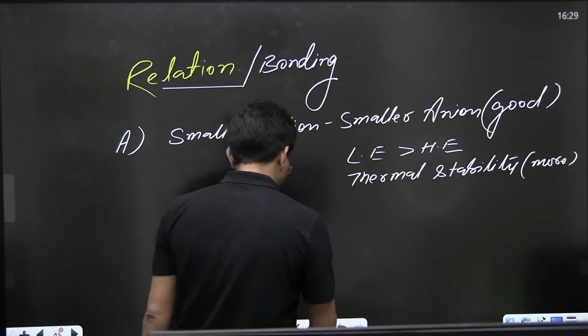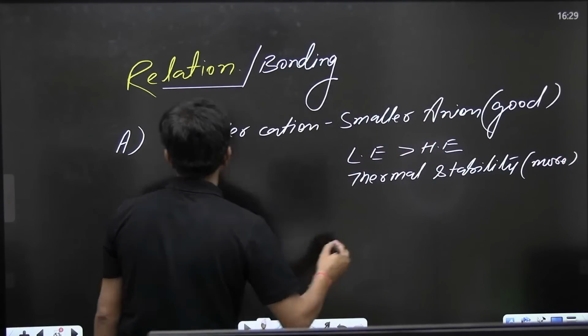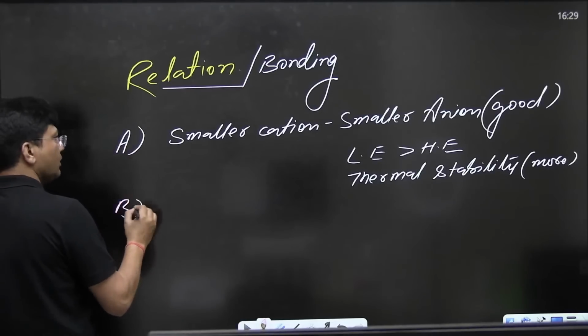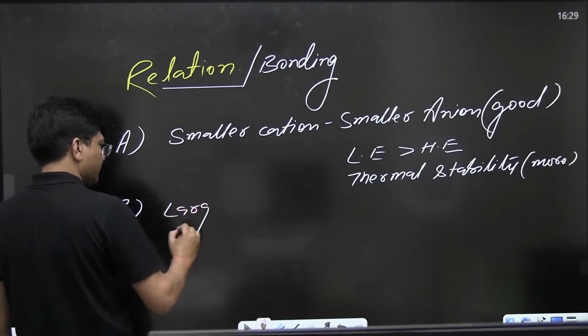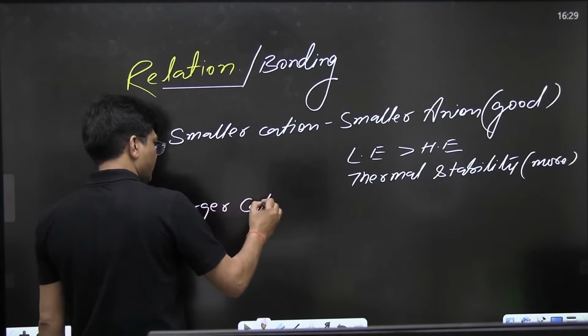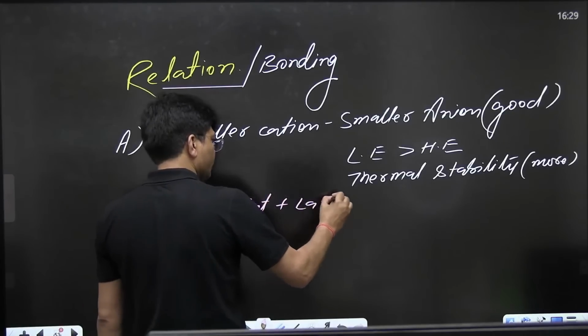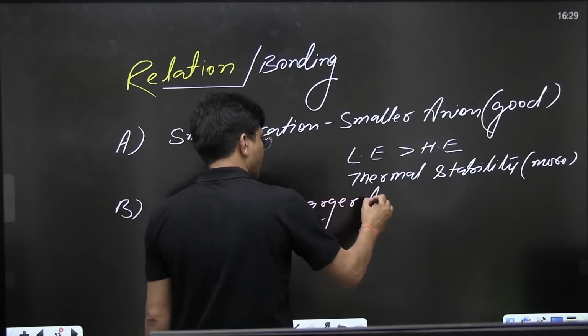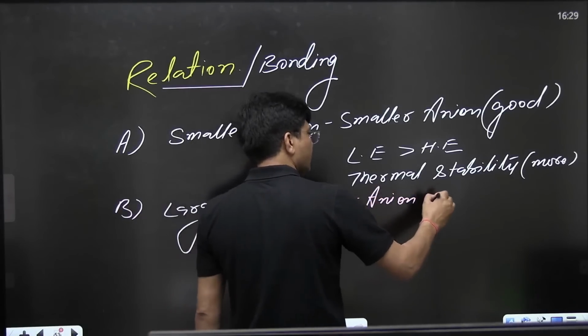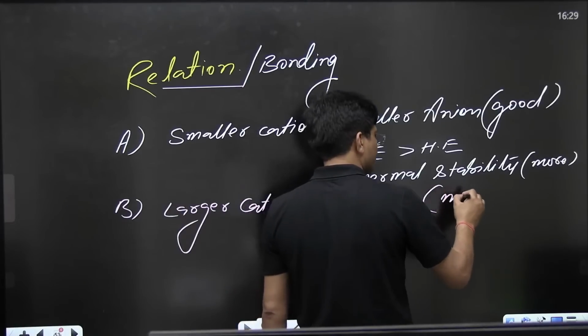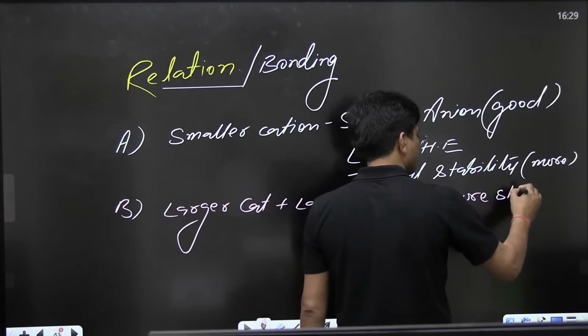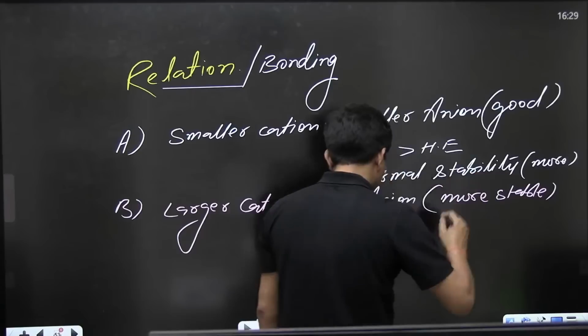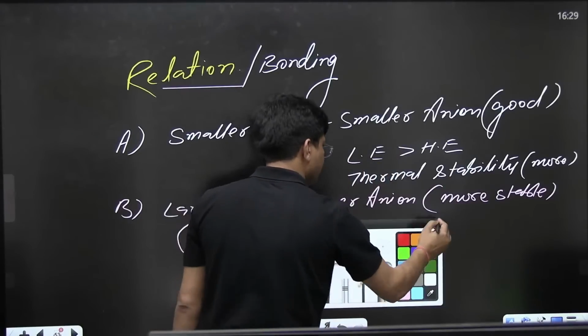Now if I talk about option B, larger cation, larger anion, what do you say? This is also more stable. But if I talk about 2 other relations, see to it.